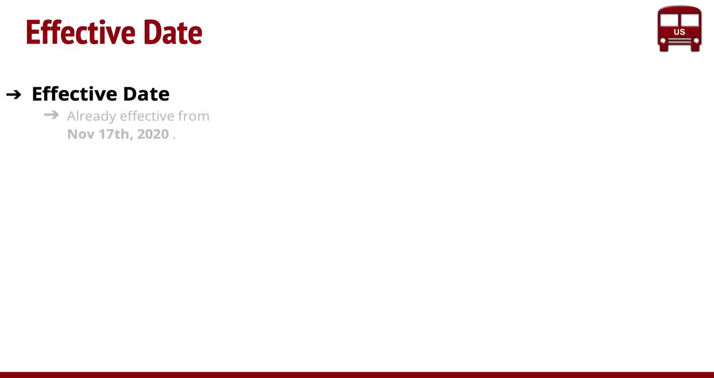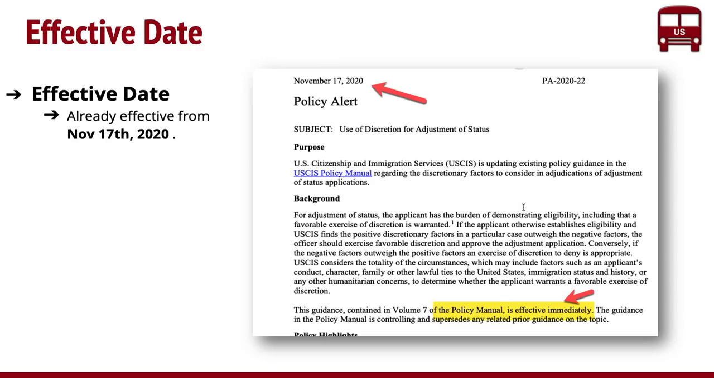The effective date for this is actually November 17th, and we are already about a week past that, right? So the policy, as you can see on the policy alert, is effective immediately, meaning it's applicable to every single application that's already out there. This will be applicable for all adjustment of status applications. So if you have a situation that requires attention, you should talk to your attorney and take it from there.